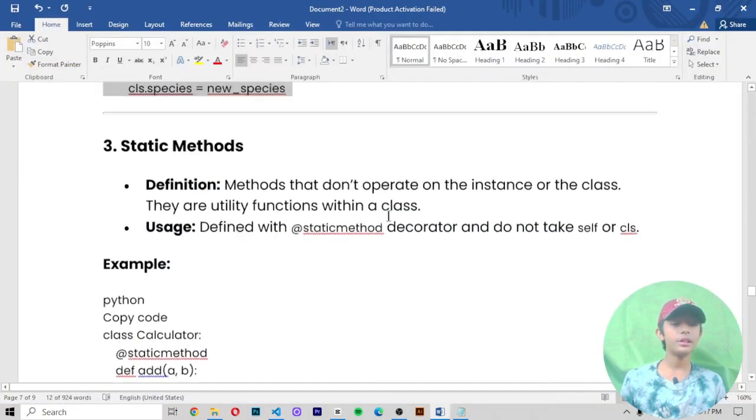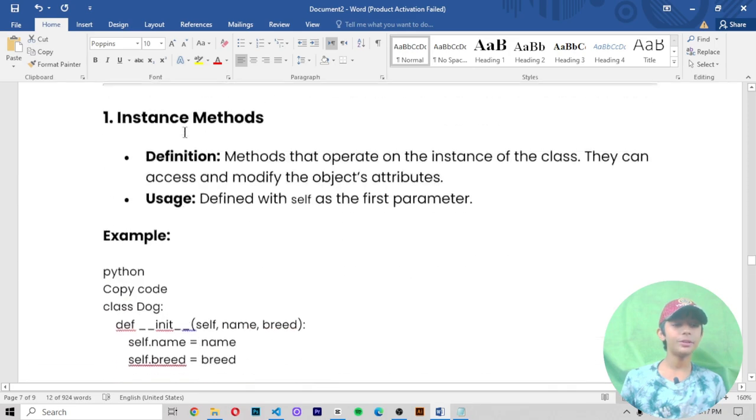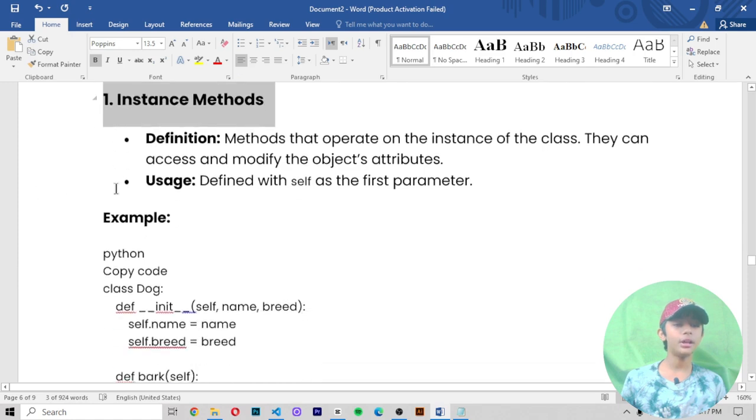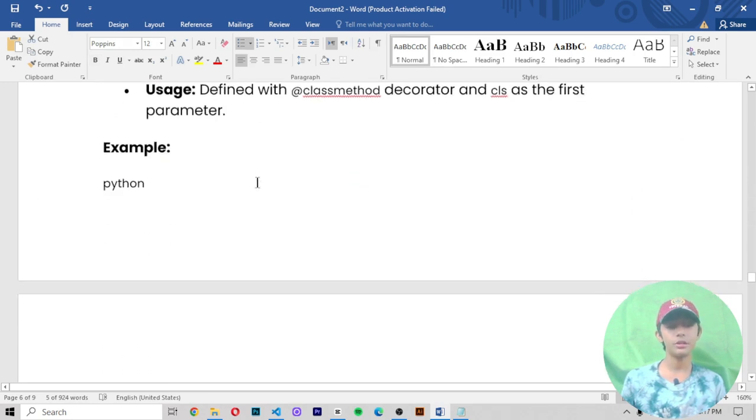Now when I minimize it, number 3. I have told you two methods. First method is the instance method. Number 2 is the class method. And for both of these methods I told you the definition and usage also.